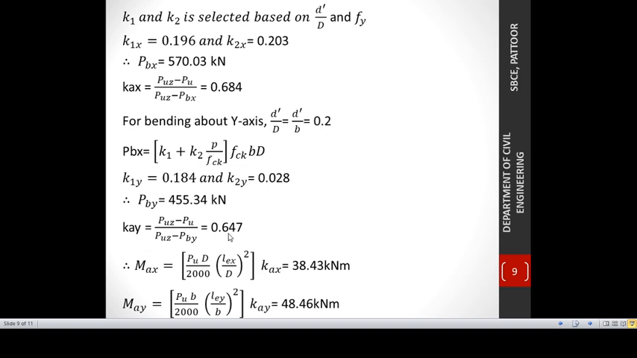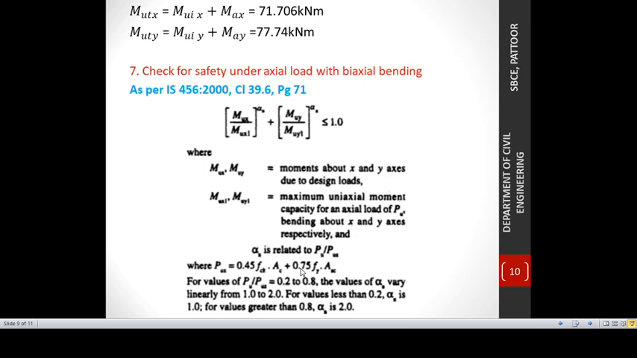equal to 0.647. And next we are calculating the additional moment using this equation. So by substituting the respective values in the equation, we have obtained the additional moment in x direction as 38.43 and in y direction as 48.46. So these are the actual additional moments. And next we have calculated the total moment in x direction and y direction, which is obtained as 71.706 and 77.74.